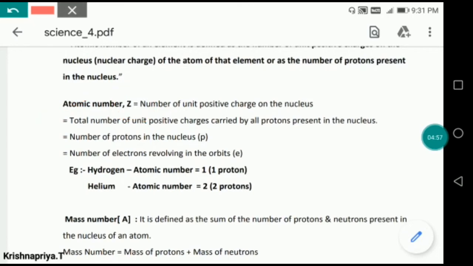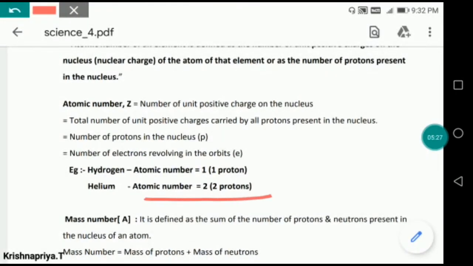Okay, so the total number of unit positive charge carried by all protons present in the nucleus, or we can say the number of protons in the nucleus, and we know that the number of protons is always equal to the number of electrons. So this is the definition of atomic number. Hydrogen has atomic number 1, so it has 1 proton. Helium has atomic number 2, meaning it has 2 protons.